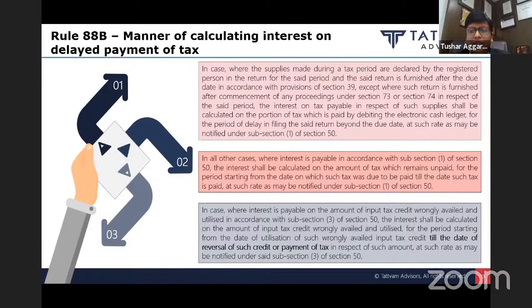In April month, it got reduced. So my interest meter will start from the April month due date return till the date of reversal. In May month, just because I got some extra credit of 1 lakh rupees and my balance was reinstated to 5 lakh rupees doesn't mean my interest liability will stop. I have actually done the reversal in the August month 3B. So accordingly, I have to pay interest from April to August. Very important to note: it is not for 1 month. It is for the entire period, April to August.